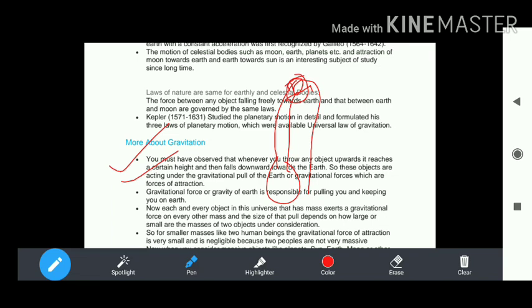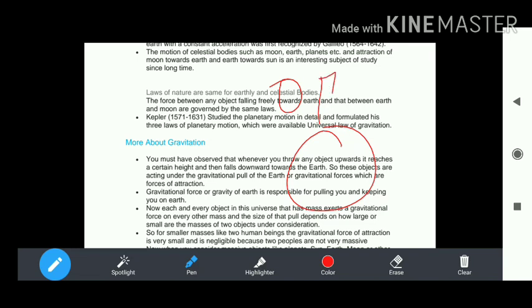The gravitational force, or gravity force, is responsible for keeping you on the earth's surface. Here we are standing on the earth's surface, and if we jump some height, we come back to the initial position on the earth's surface. This happens because of the gravitational force.